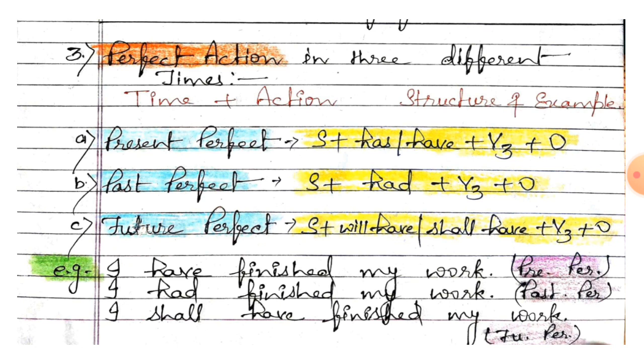Examples are written here, student. I have finished my work. It means that I have finished my work 100%. Means just now I have completed my work. I had finished my work. It means that in the past I had finished my work. I shall have finished my work. Here in future I shall have finished my work.